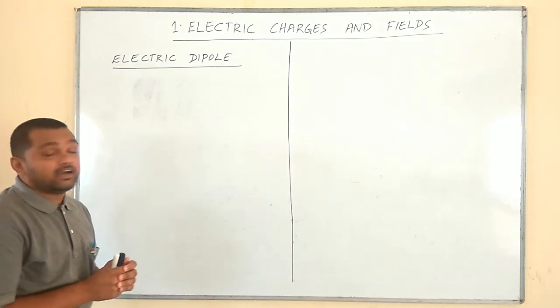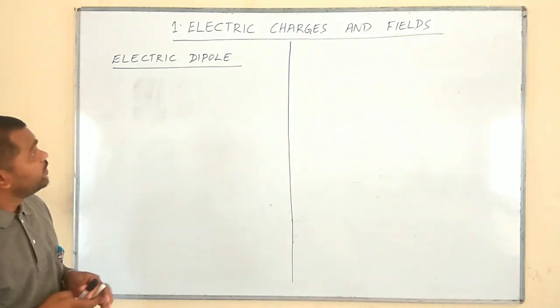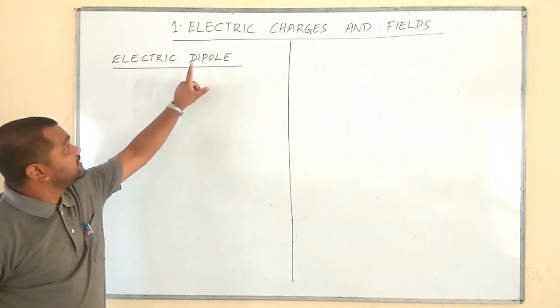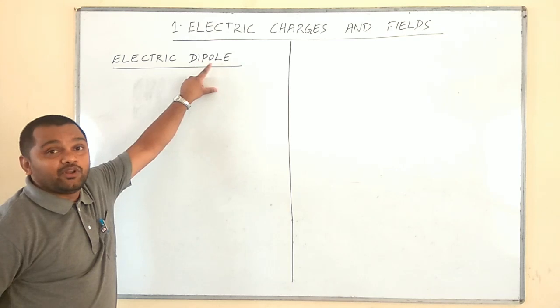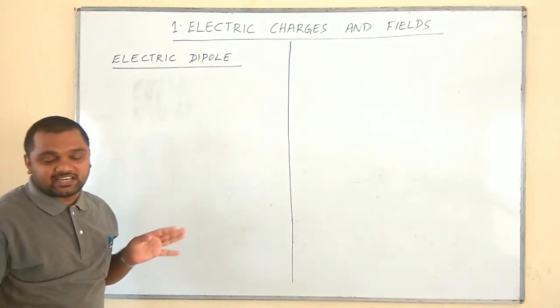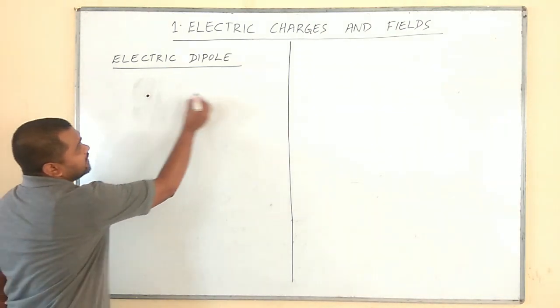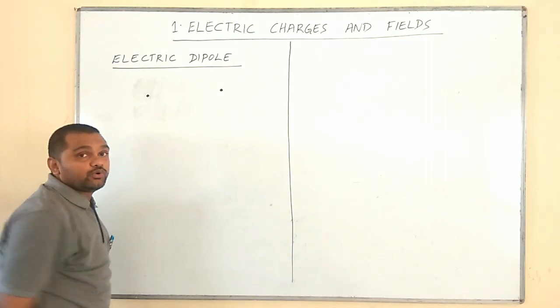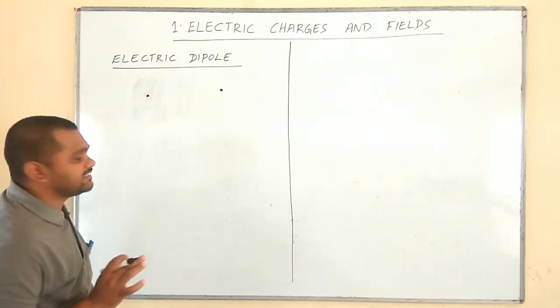In this video I am going to tell you about the electric dipole concept. What is the meaning of the word dipole? It is the combination of two words, that is di and pole. Di means two, pole means polarities or charges. Therefore, an electric dipole means a system containing two equal and opposite charges separated by a small distance.